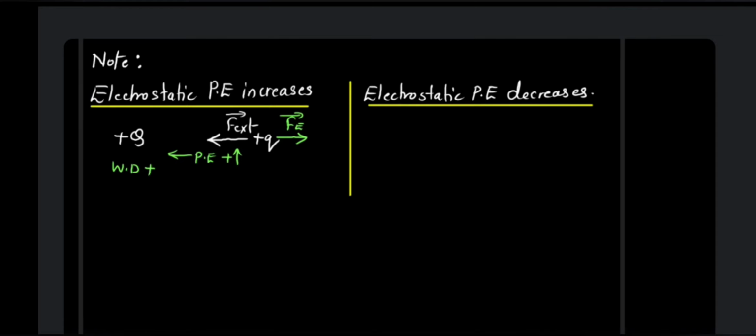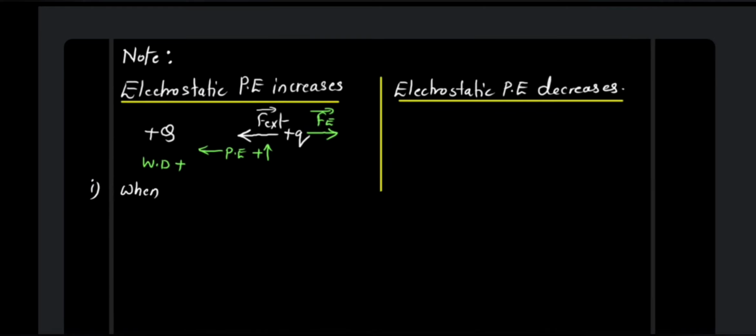So I can say that number one, when like charges are brought closer, what will happen? Since the like charges are brought closer, they will try to move apart, but still you are going to take them closer against their wish. That means you are doing a positive work. That means as you take them closer and closer, the potential energy is going to increase because your work done is increasing over here. More and more work is being done.